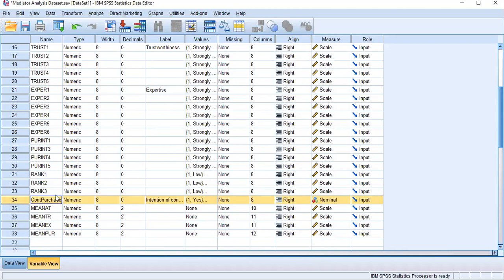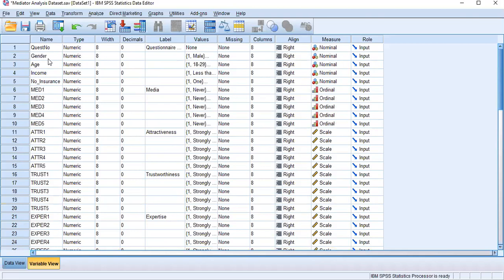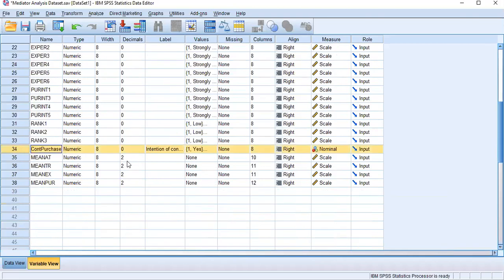I want to find out whether attractiveness, trustworthiness, expertise, as well as gender, age, and income, are those factors going to influence consumers' continuation of the purchase? That means whether the consumer is going to purchase it next time also. If a person already has insurance, whether that person is going to take another insurance, if we are using celebrity attractiveness, trustworthiness, and something like that.